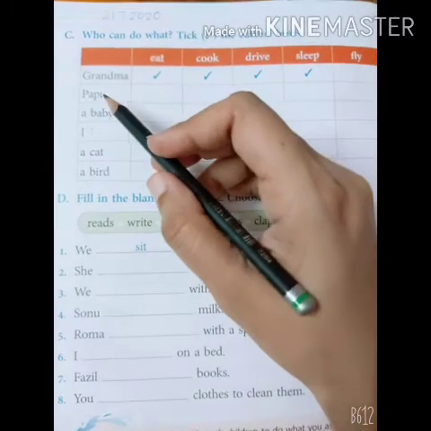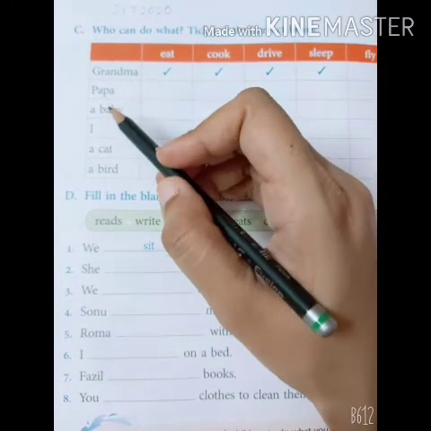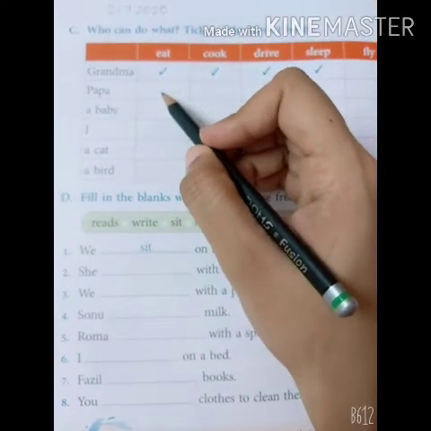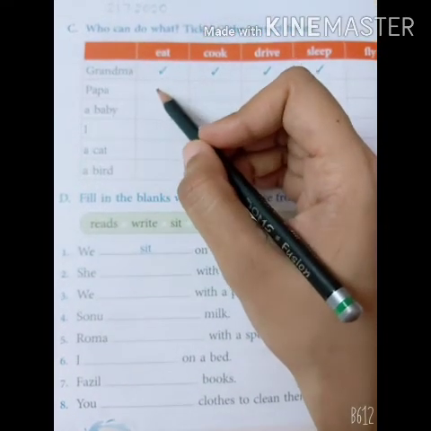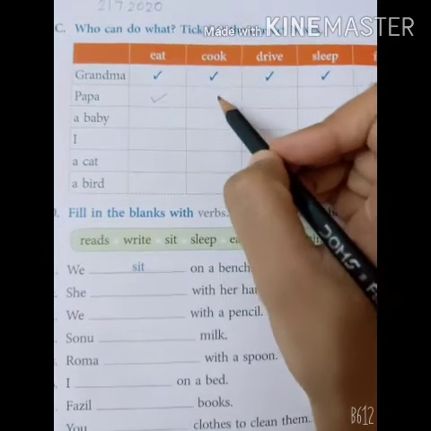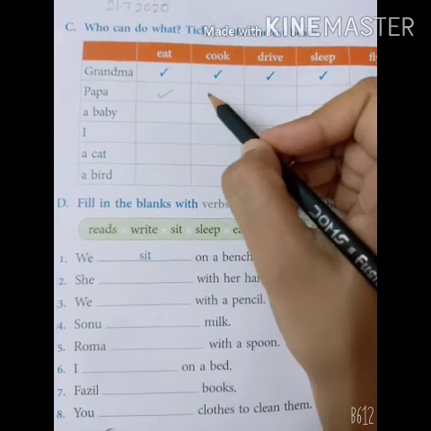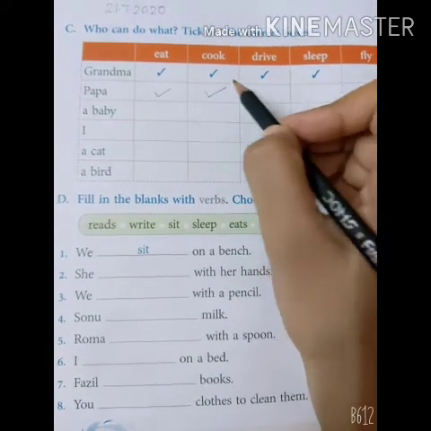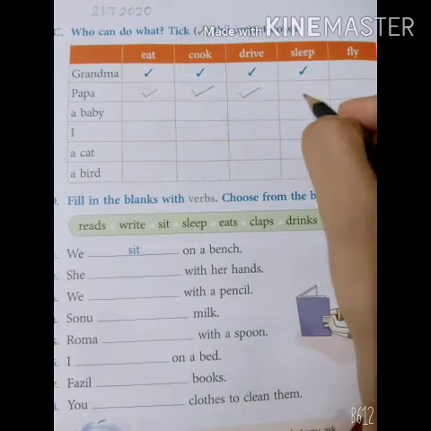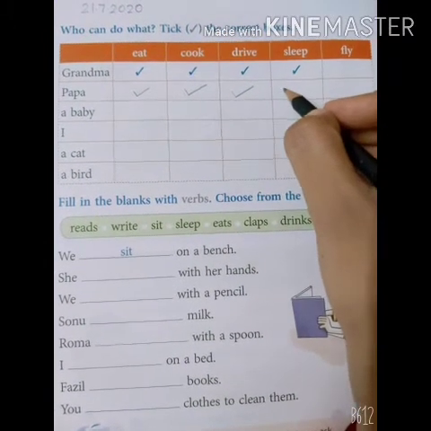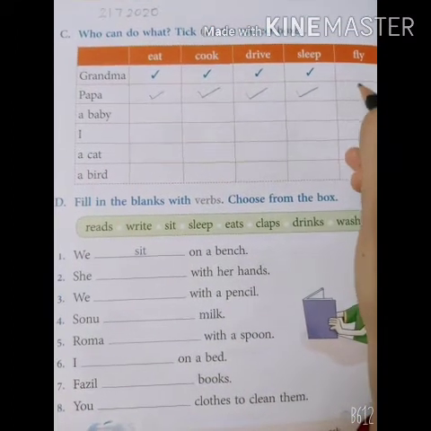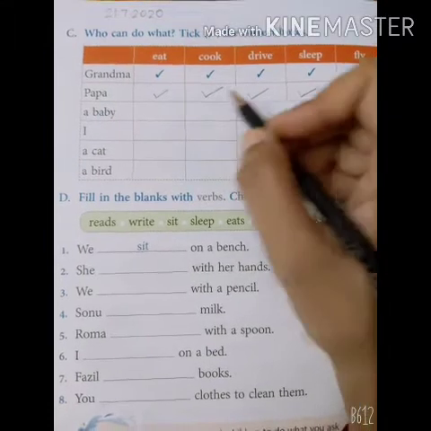Now in the same way, the second one. Second is Papa. So Papa can eat. Give me the answer. Yes, Papa can eat. Papa can cook. Yes, Papa can cook also. Papa can drive. Yes. Papa can sleep. Yes. And Papa can fly. No. So we'll leave this box again.